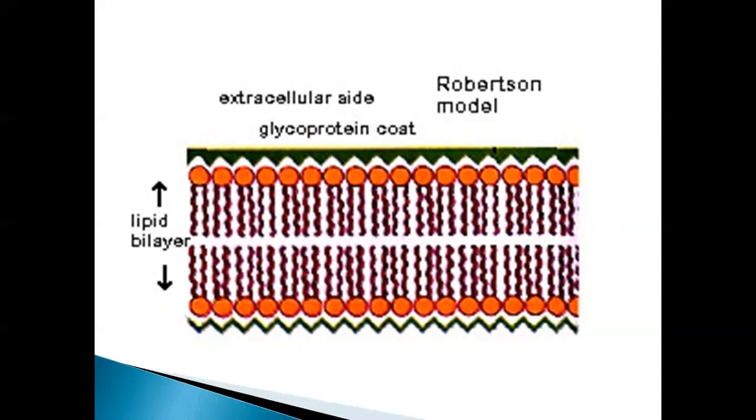According to this Robertson model, there are two types of proteins: mucoproteins and non-mucoproteins. Mucoproteins are present on the outer margin and non-mucoproteins are present in the inner margin. Robertson also called this model the unit membrane.